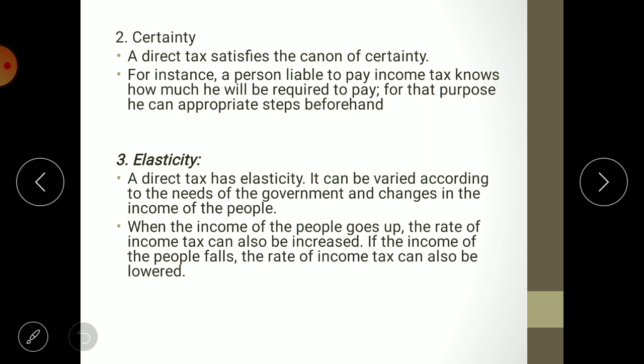Say for example, the need of government is changing. Suppose the government has undertaken a project for developing a particular infrastructure in an economy, which requires a huge amount. At that time the government's requirement is more. So definitely the government will charge higher rates of taxes. So it depends on the need of government first, and secondly on the income of the people. Income of the people greatly depends on the trend which is running in an economy.